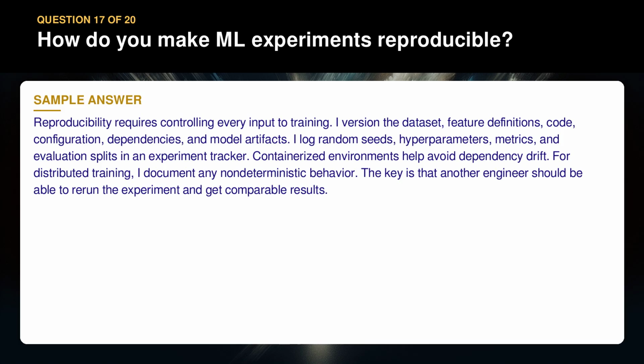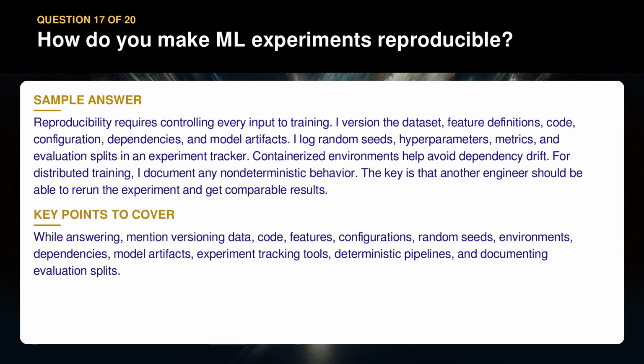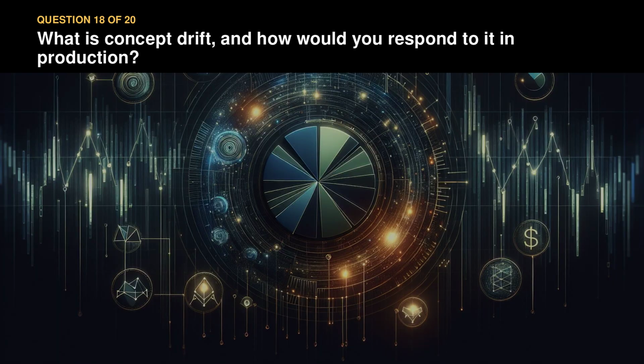Containerized environments help avoid dependency drift. For distributed training, I document any non-deterministic behavior. The key is that another engineer should be able to rerun the experiment and get comparable results. While answering, mention versioning data, code, features, configurations, random seeds, environments, dependencies, model artifacts, experiment tracking tools, deterministic pipelines, and documenting evaluation splits.